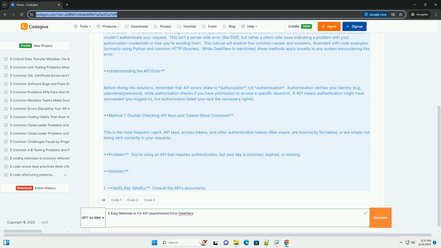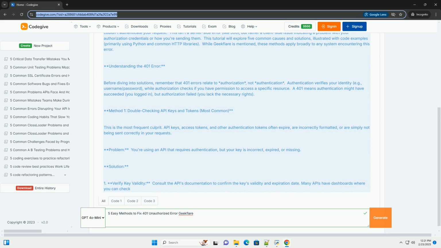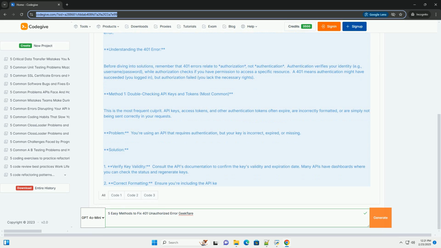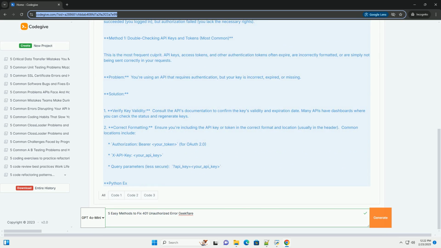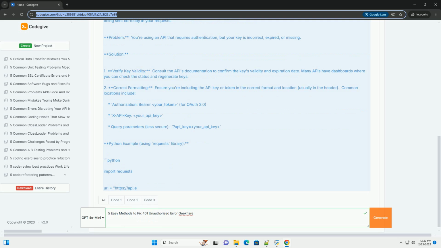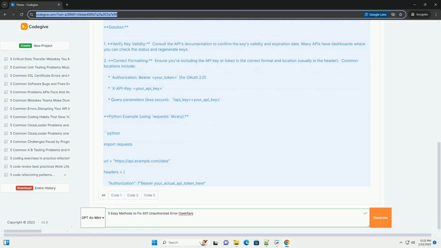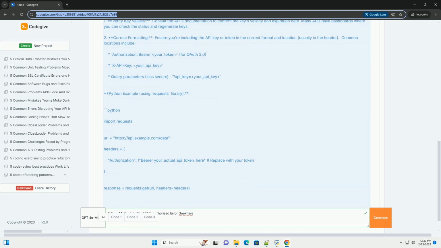This tutorial will explore 5 common causes and solutions, illustrated with code examples, primarily using Python and common HTTP libraries. While Geekflare is mentioned, these methods apply broadly to any system encountering this error.